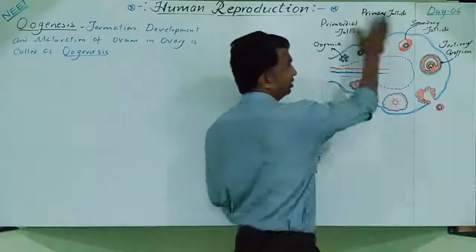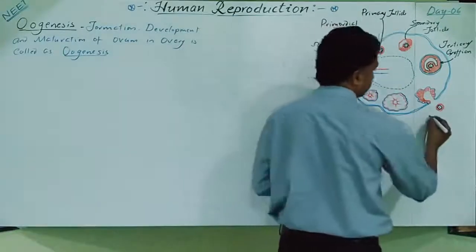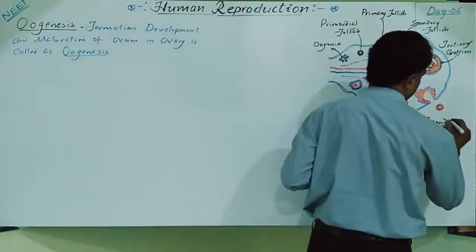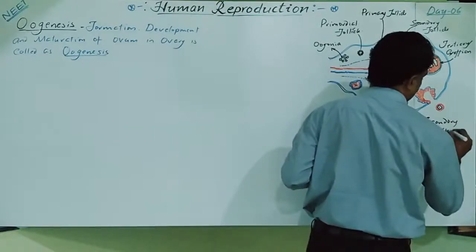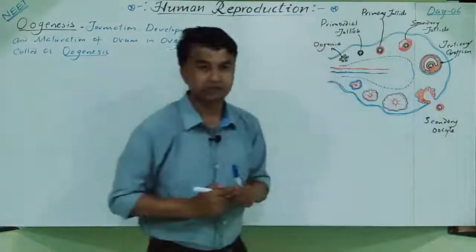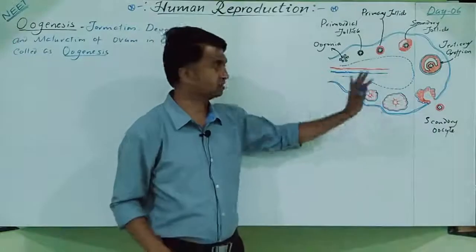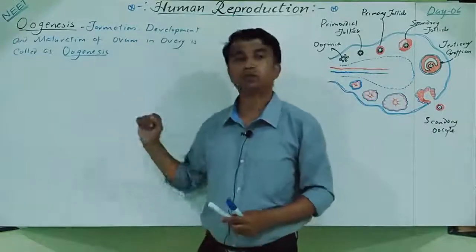So these are the follicles. This is the secondary oocyte. Now, this is a brief introduction of the ovary. The same process we are going to cover in oogenesis.